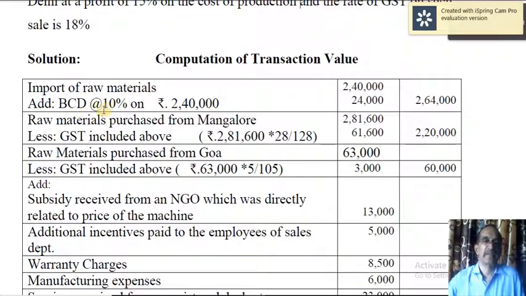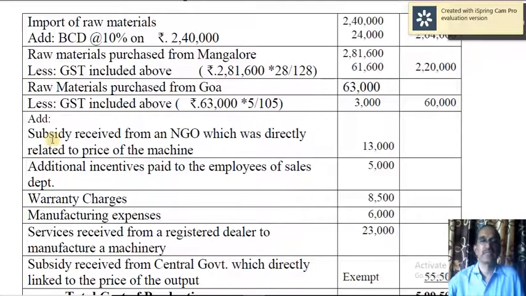Import of raw materials, so 2,40,000, it is excluding BCD. BCD is 10%, so add that: 10% of 2,40,000 is 24,000. As a result, the total is 2,64,000.